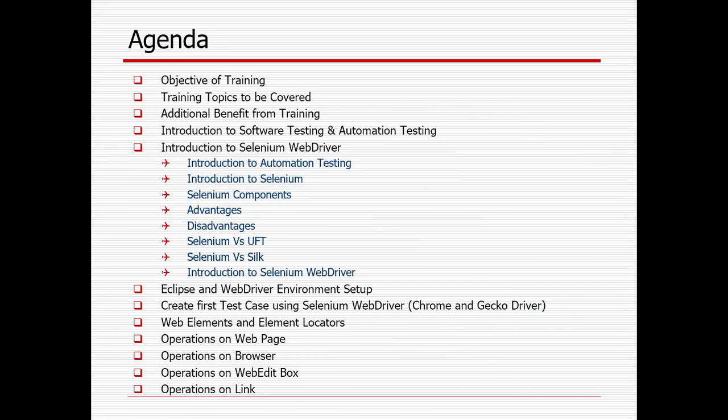So today's topic, I will try to cover what is the objective of the training, what topics will be covered, what additional benefits you can get from the training, introduction of software testing and automation testing, introduction to Selenium WebDriver, how we can set up Eclipse and WebDriver, and how we can create our first test case with the help of Selenium WebDriver, and what is web element and element locator techniques all about, how we can identify and perform operations on web page, browsers, web edit box and link.